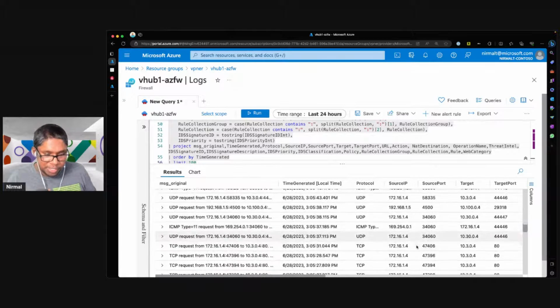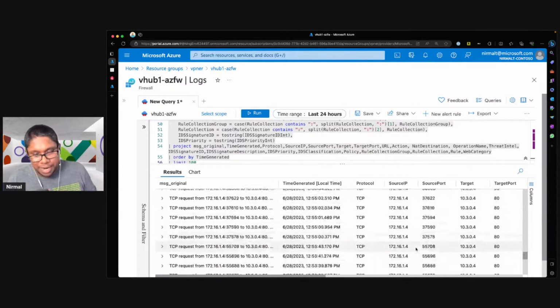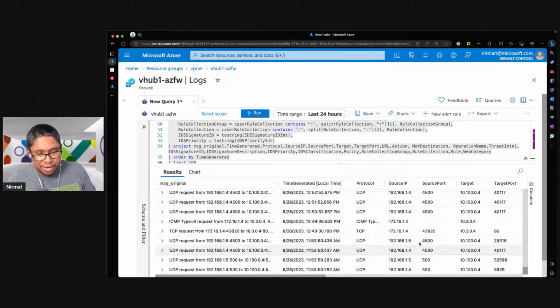The other traffic flow is on port 500. So that's IKE traffic that is going back to, again, the same location, and that is also having the same address. You can see here, I have some flows that are using 4500, and there are some flows that are using port 500. And these are all UDP traffic. That is why even if the traffic flow is not symmetric, traffic can still pass via the firewall, because this is UDP traffic that's going in. So that is how you get encryption to work together with routing intent.